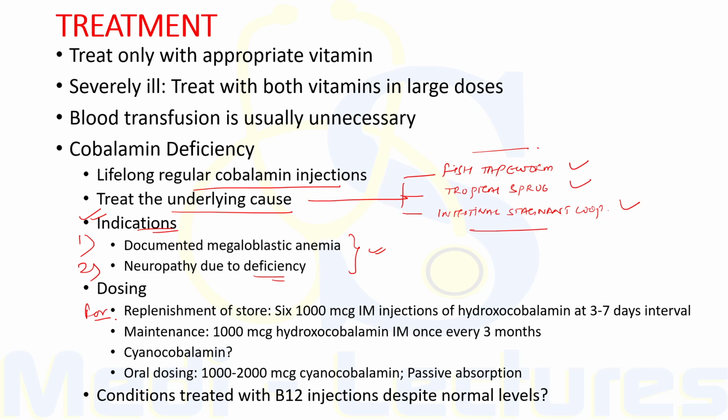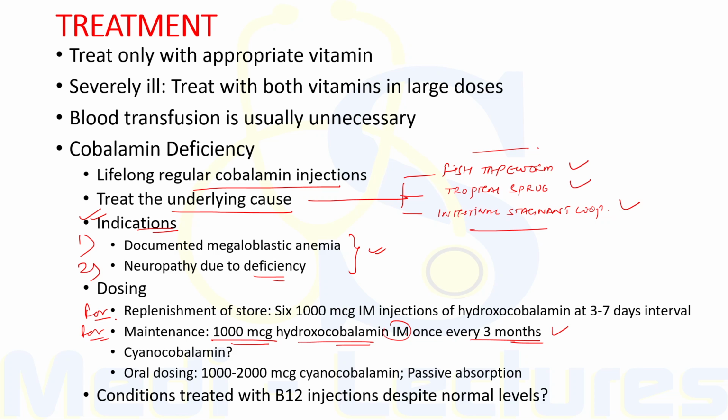Allergic reactions are rare, and these may require desensitization or antihistamine or glucocorticoid coverage. Now for maintenance therapy, a similar dose, that is 1000 microgram of hydroxycobalamin intramuscular, has to be given every 3 months. Now this was the dose for hydroxycobalamin.